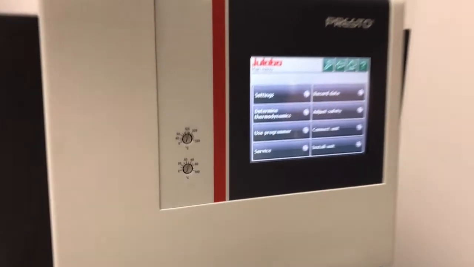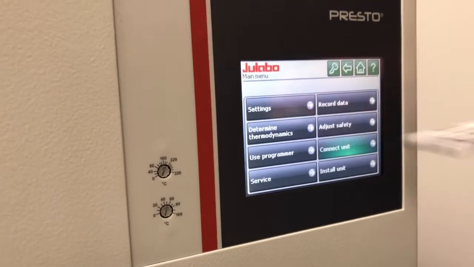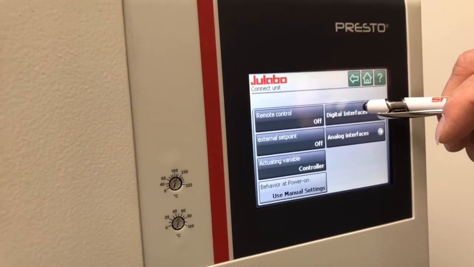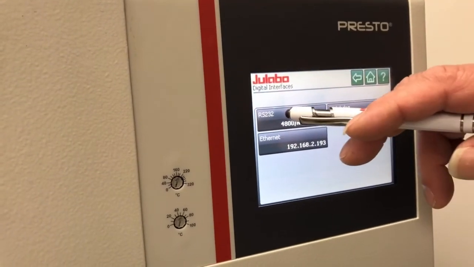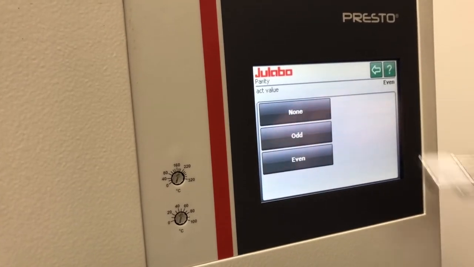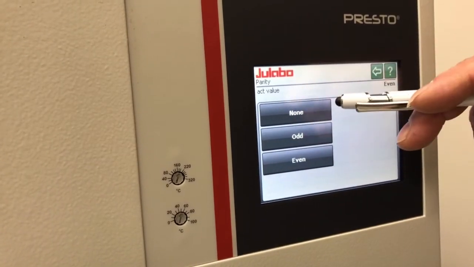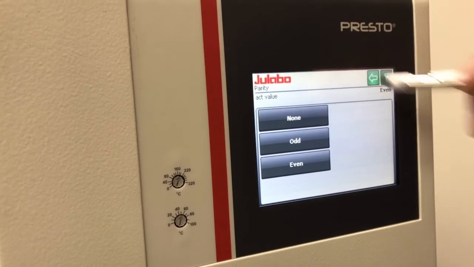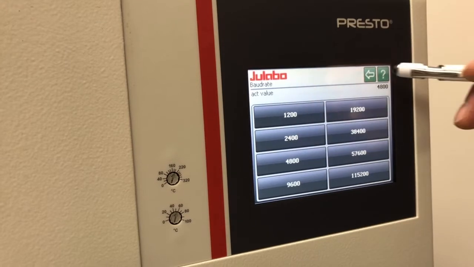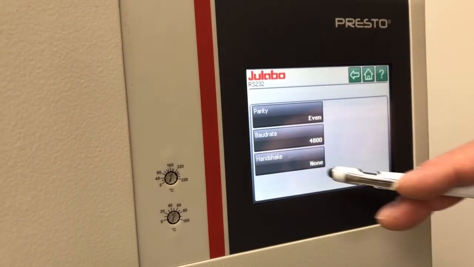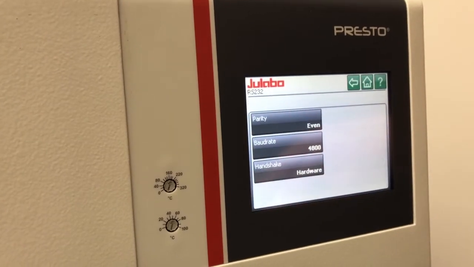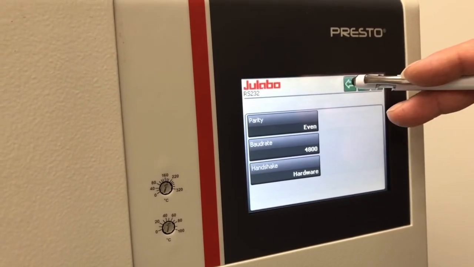First, you would go into the menu, select Connect Unit, select your digital interfaces, and you can see the settings for the RS-232. We have parity, which can be set between none, odd, and even. If you select none, it changes the data bits. Baud rate, we have a variety of selections. 4800 is our factory default. And handshake, we have none, software, and hardware. Hardware is our factory default on these.